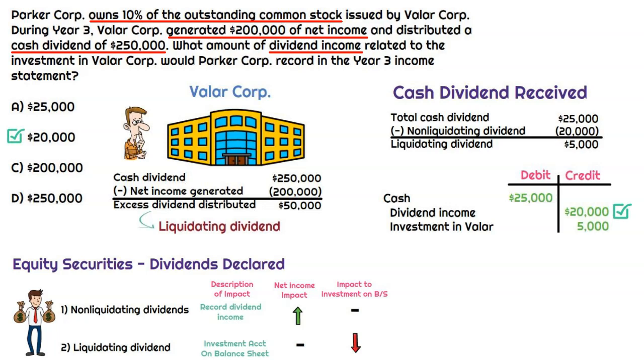It's a very tricky question if you don't understand how a liquidating dividend compares to a non-liquidating dividend. But just remember that simple rule: if the company distributes a cash dividend that is higher than the amount of income generated in the current year, the excess portion is going to be considered a liquidating dividend.